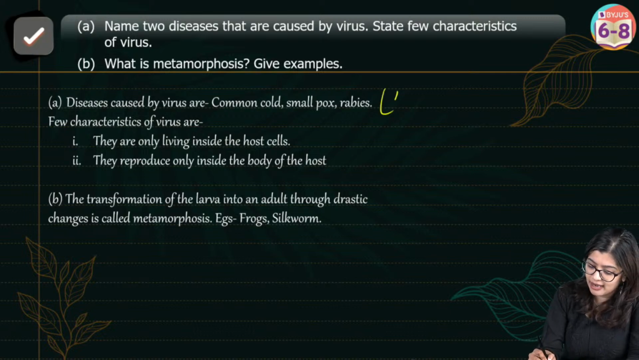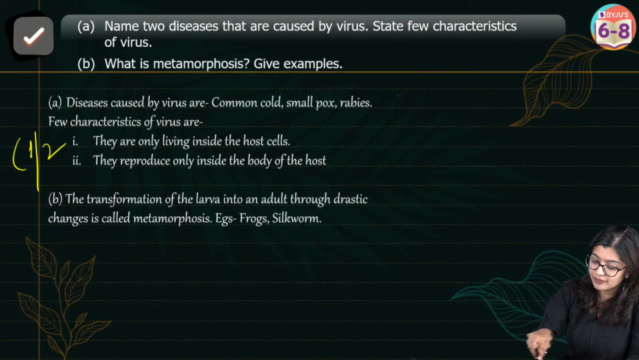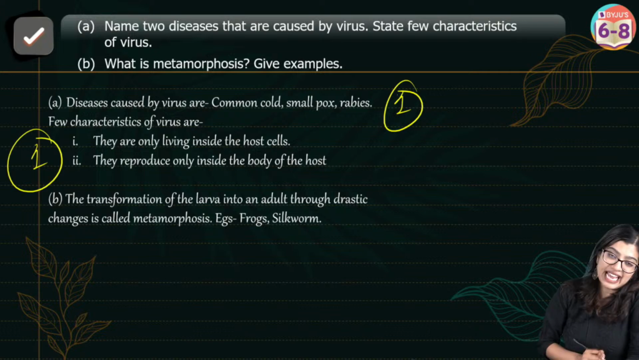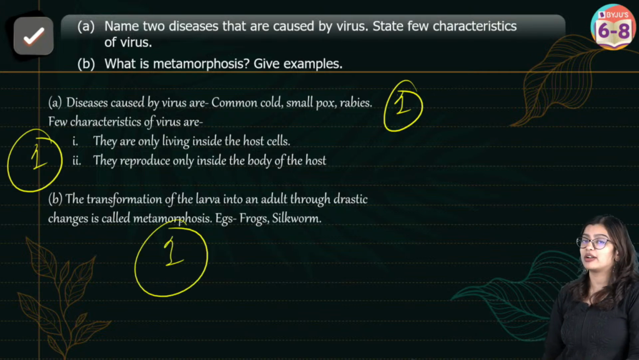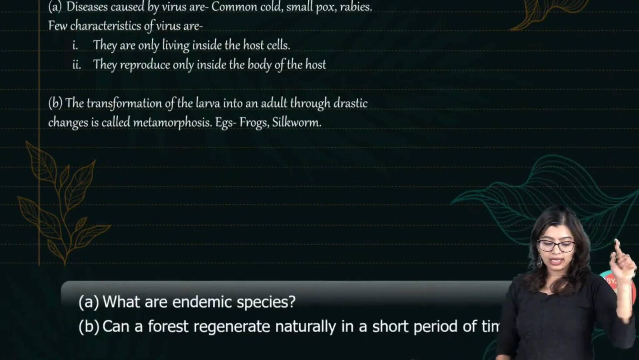You will get half mark for this. Then half mark here, 1 mark for this. Then you will get 1 mark for telling me 2 characteristics. Then I'll give you 1 mark for telling me what is metamorphosis. Very, very good.